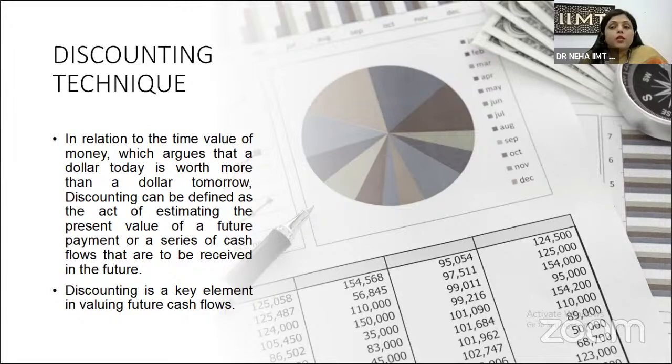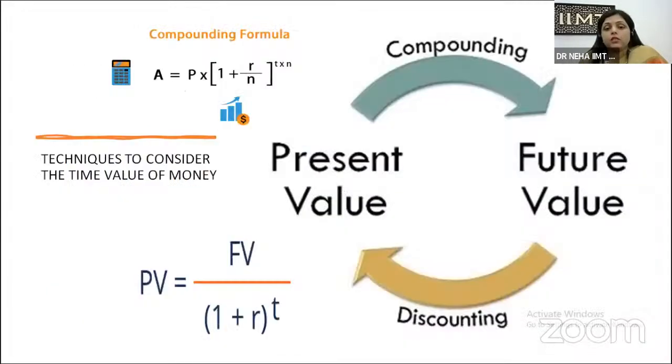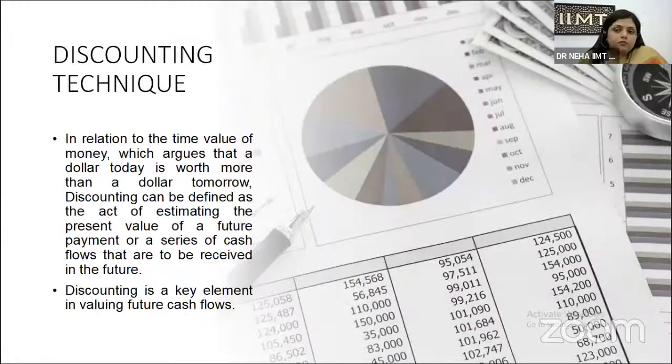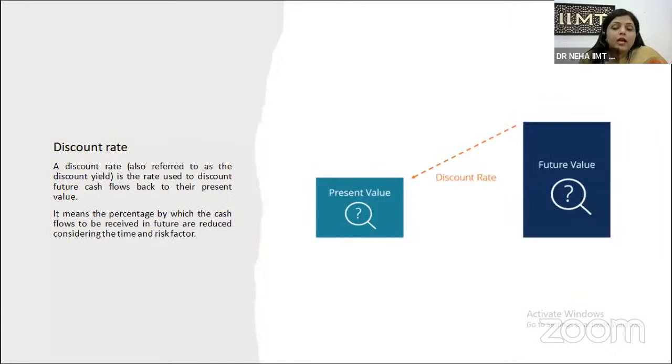Now, when I talk about the rate of return, the formula of the discounting technique is: present value is equal to future value divided by (1 plus r) to the power t. R is very important in the discounting technique; R denotes the rate of return and t is the time period. The rate utilized in the discounting technique is known as the discount rate. Now, what is that discount rate? It is a rate which is used to discount future cash flows back to their present value.